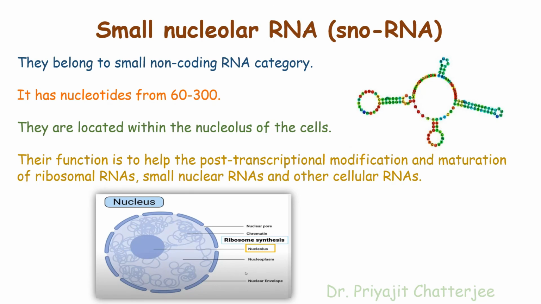Now we will discuss small nucleolar RNA. Earlier we discussed small nuclear RNA. This is small nucleolar RNA. They belong to the small non-coding RNA category. It has from 60 to 300 nucleotides. They are located within the nucleolus of the cells. Their function is to help the post-transcriptional modification and maturation of the ribosomal RNA. Mind it, ribosomal RNA, small nuclear RNAs and other cellular RNAs.